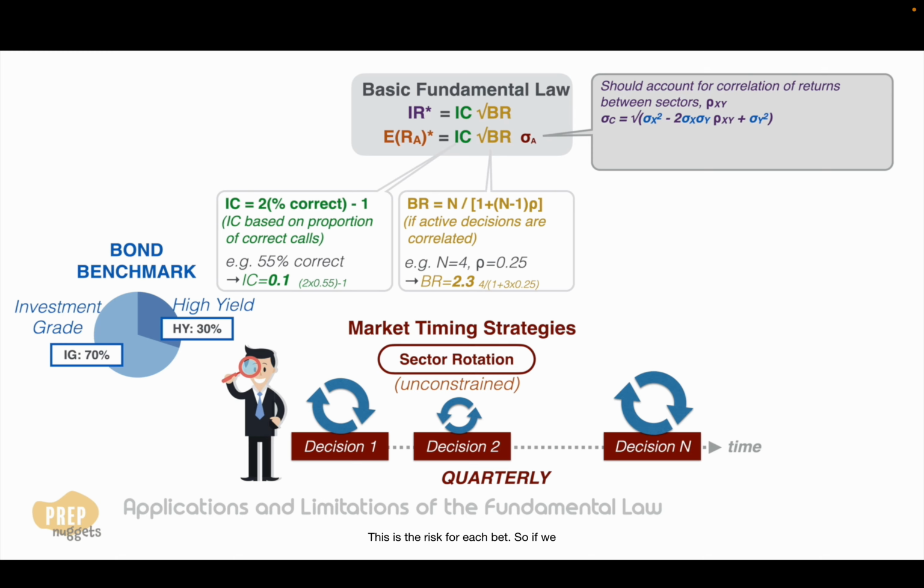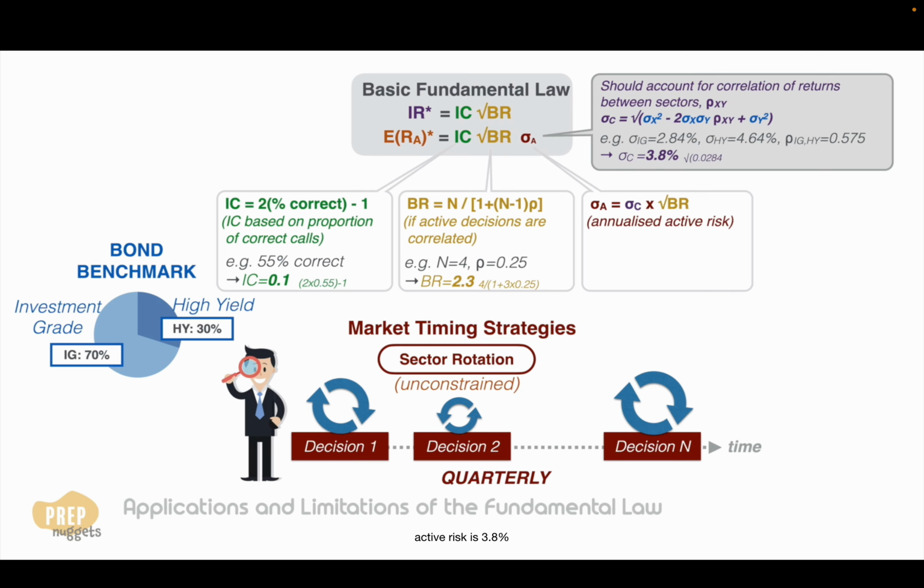This is the risk for each bet, so if we want to annualize it, we multiply it by the square root of breadth. For our example, let's say the quarterly return volatility of the investment-grade sector is 2.84% and 4.64% for high-yield sector, with an estimated correlation between the two of 0.575. The active risk is 3.8%. Do note that all these here are quarterly figures. Since the breadth is 2.3, the annualized active risk is therefore 5.88%.